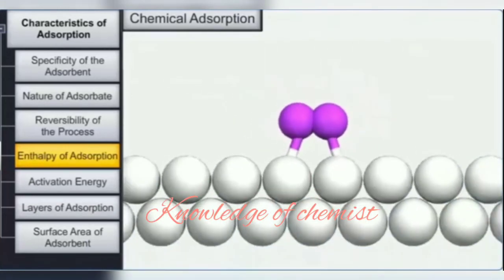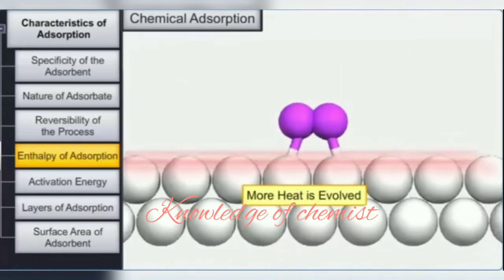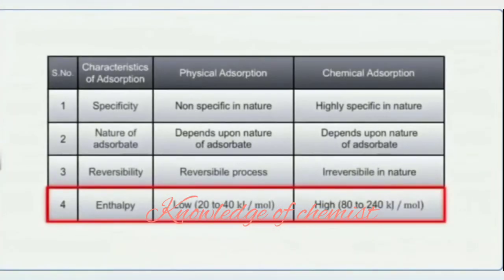Thus, a relatively high amount of heat is evolved, about 80 to 240 kilojoules per mole. Therefore, we can say that the enthalpy of physical adsorption is very low, whereas the enthalpy of chemical adsorption is very high.